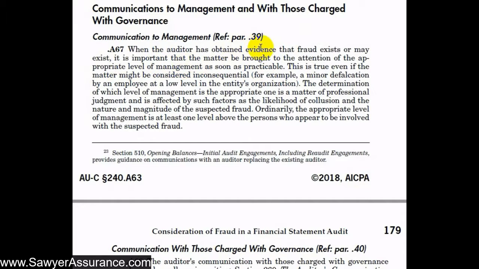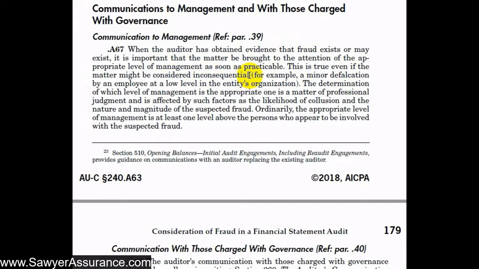So we have two different things here: what amount of fraud needs to exist before we let management know about it, and how do we determine what level of management we need to report this to. It tells us that we need to report to management any level of fraud, no matter how small or inconsequential it seems.